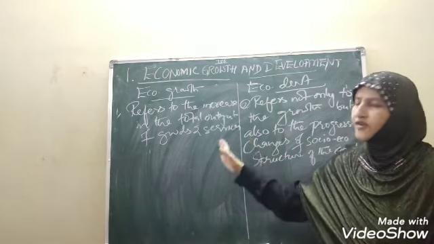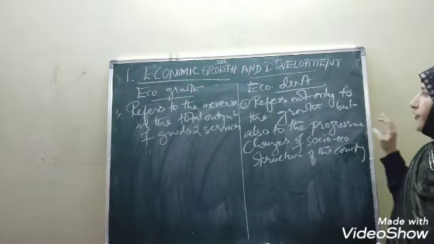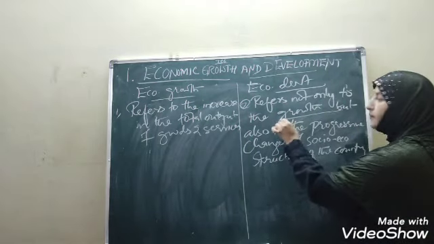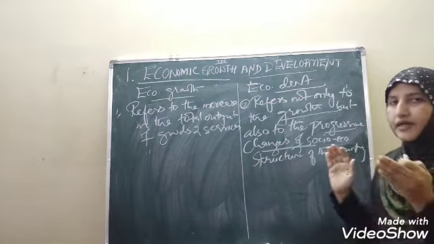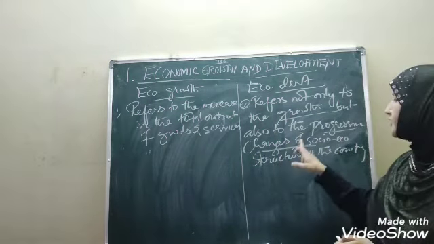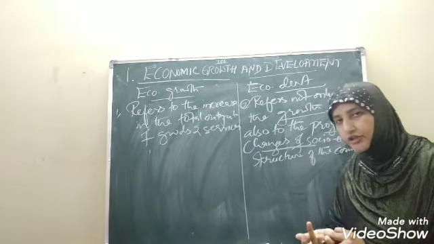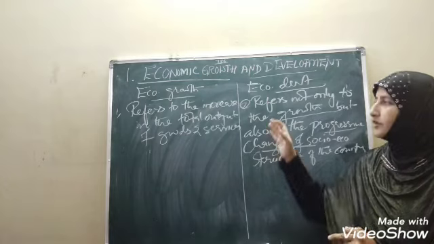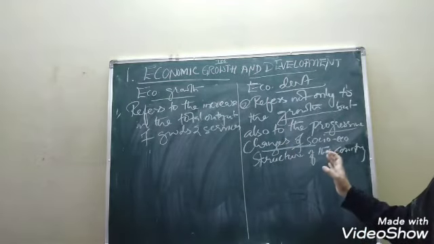That just relates to production, children. Whereas development refers not only to growth but also to progressive changes, a complete change of society, progressive changes in the socio-economic society and economic conditions of the country. So this is the first point that differentiates economic growth and development.